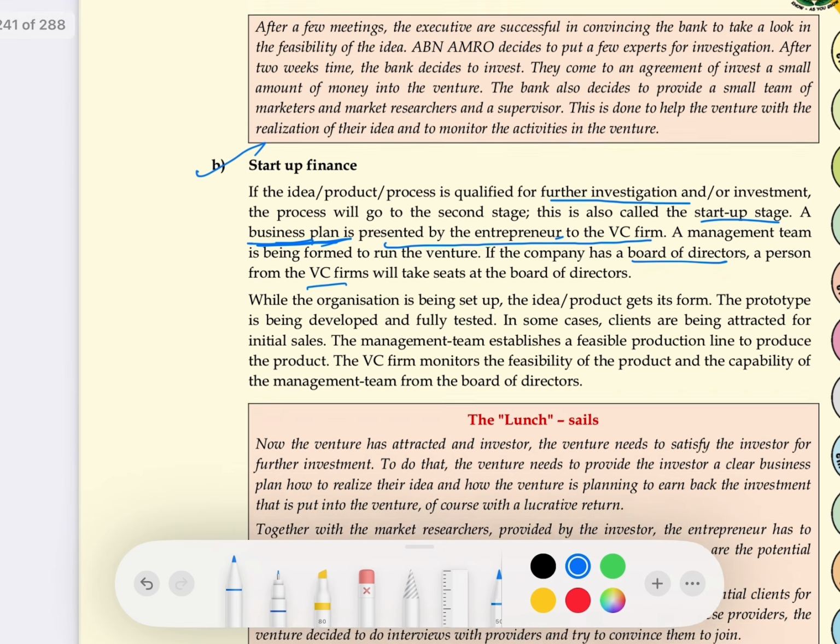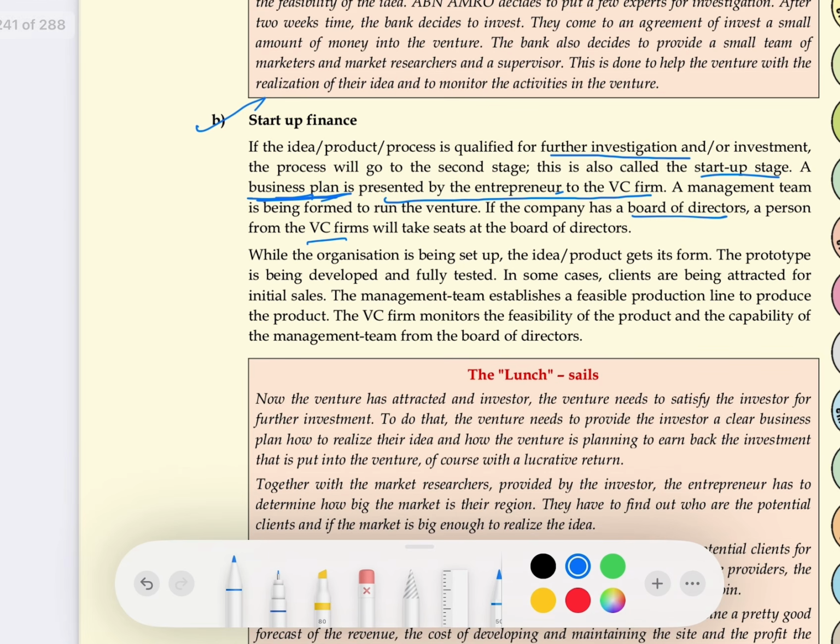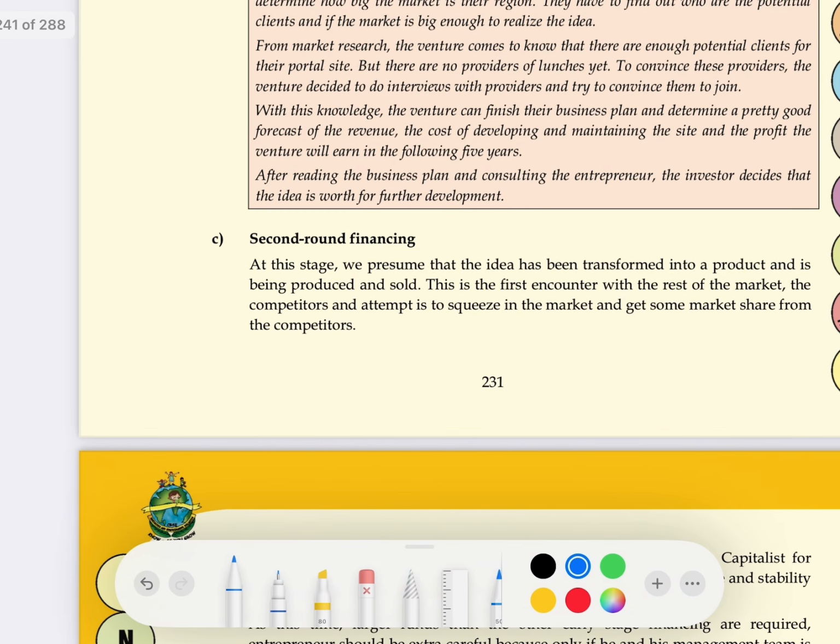Done. And here also, what does VC see? While being part of the board of directors, the VC monitors the feasibility of the product and the capability of the management team for further investment. Next we have second round financing. Second round financing is basically related with selling. We assume that the product is made and sold in the market at second round financing.